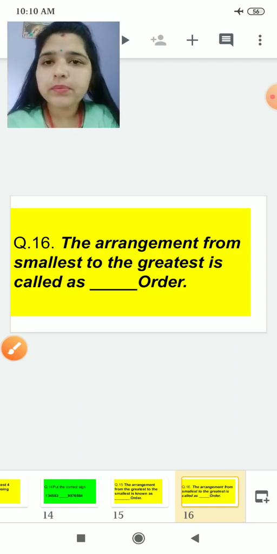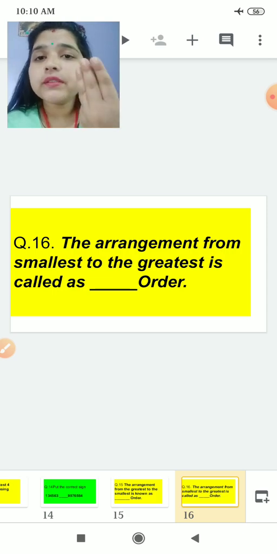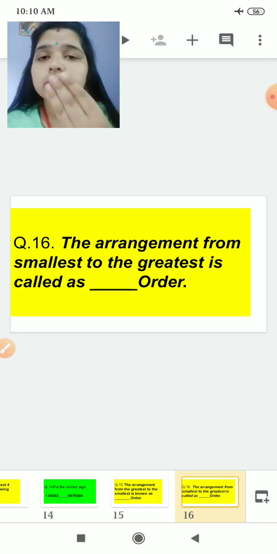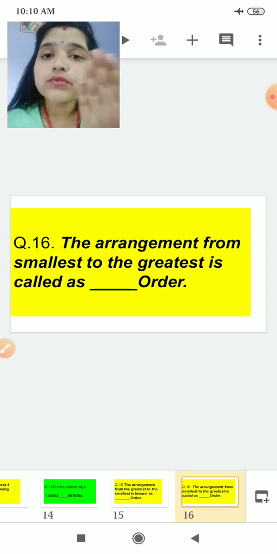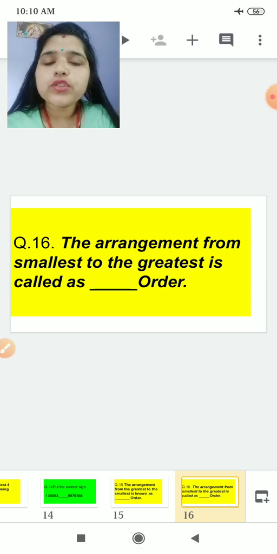In this chapter, what you have to practice: finding the smallest number, the greatest number, making the greatest and smallest number with the given numbers, and the Indian numeration system, international numeration system, rounding off. Also putting the sign, which is the smallest, which is the greater. These types of questions you have to practice for the exams. I have already told you which type of questions. Go through all these questions and practice them.